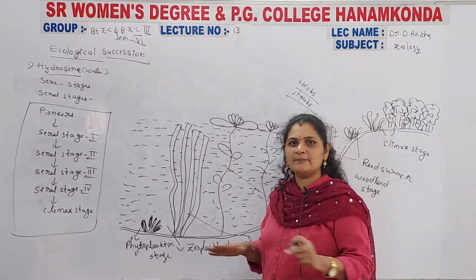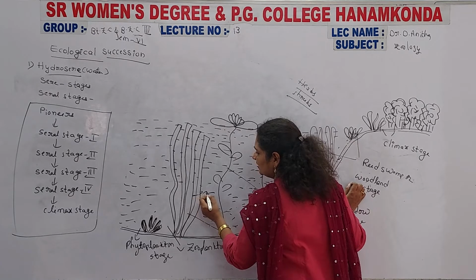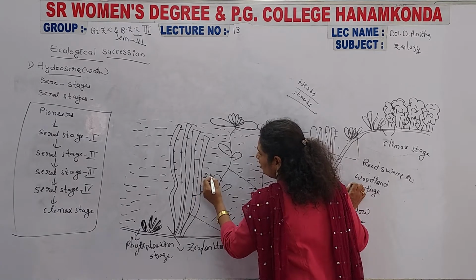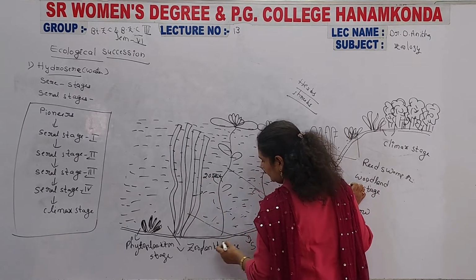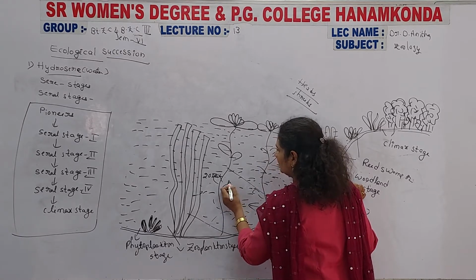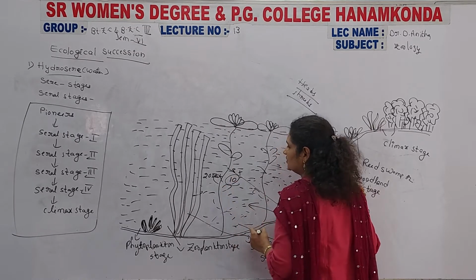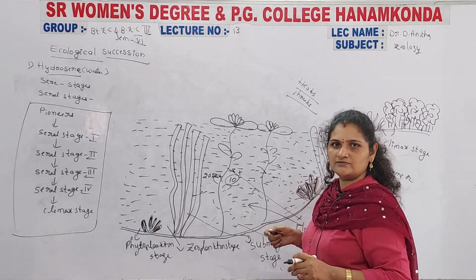By the effect of that, the humus levels increase. In the submerged stage the depth of the water is up to 20 feet, and in the floating stage the water level is greatly reduced to only 8 to 10 feet. So the depth of the water decreases.